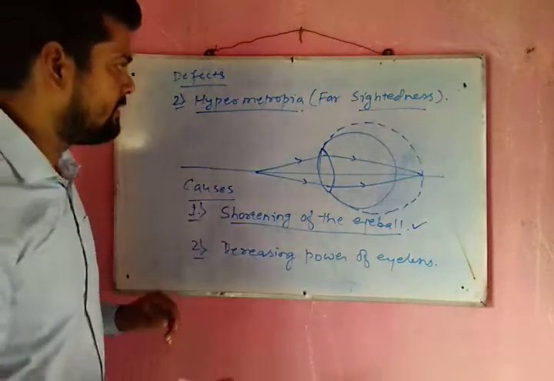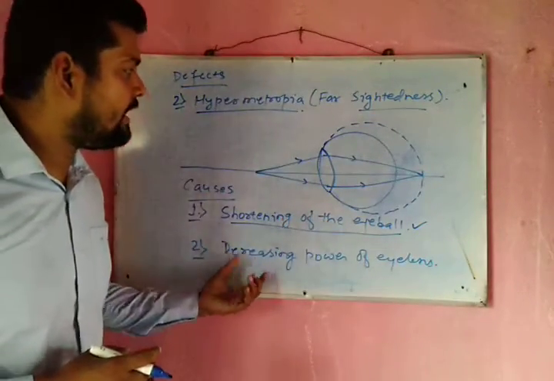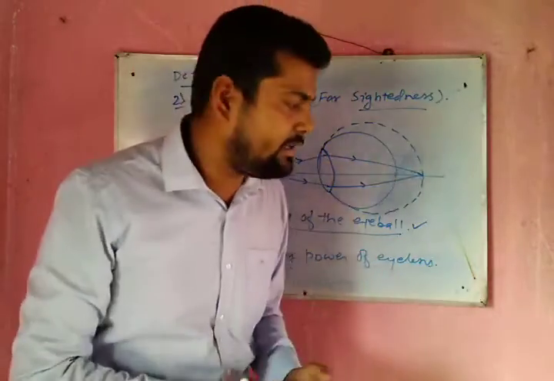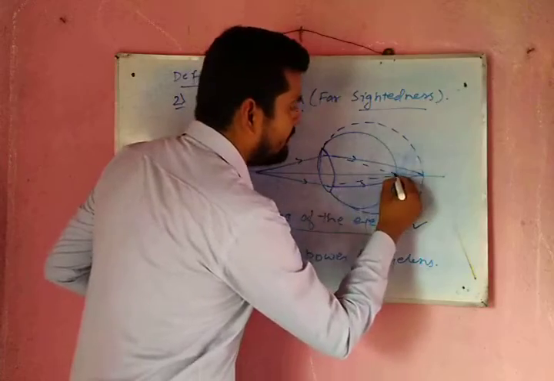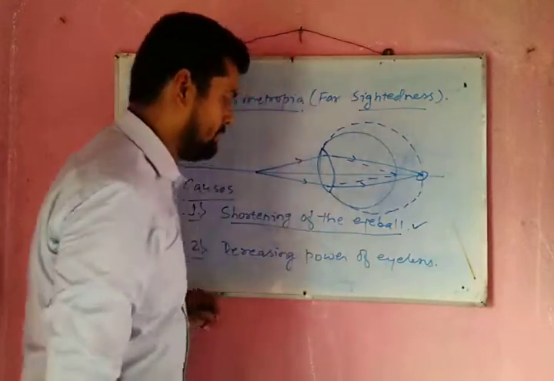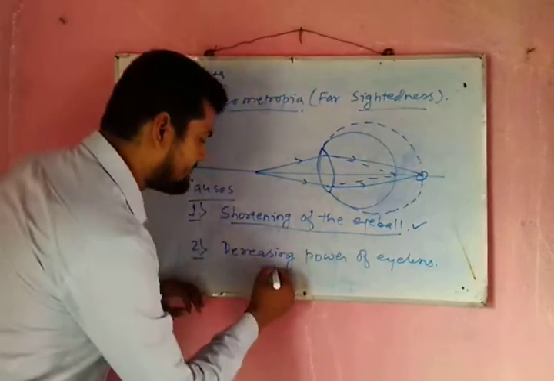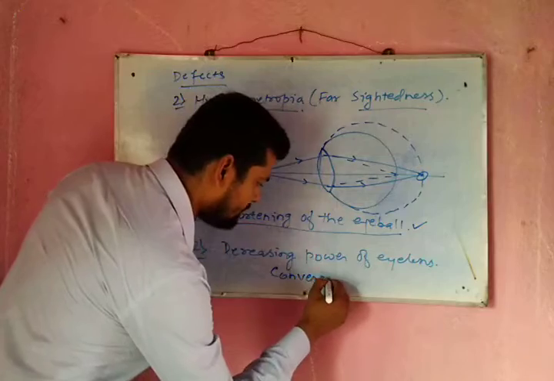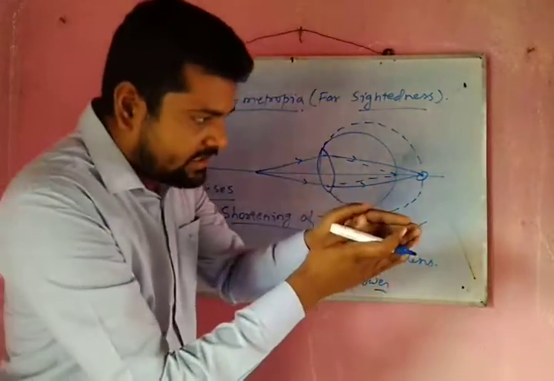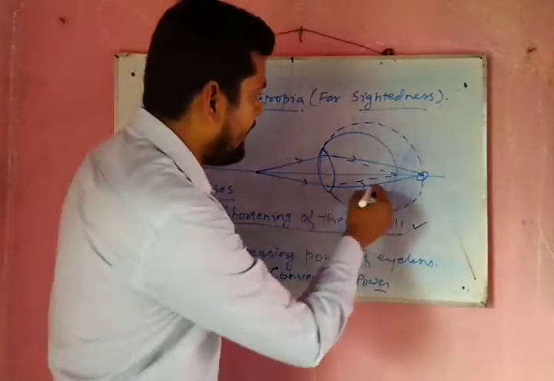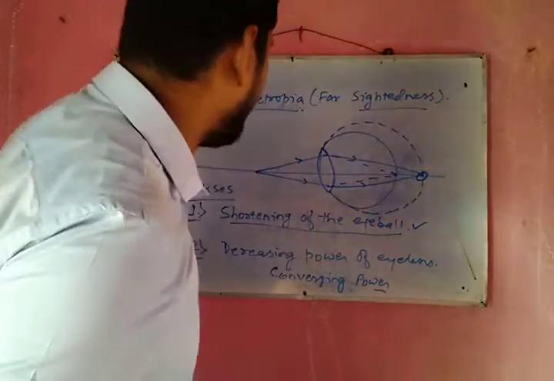And the second case, the eyeball was again fixed at its original point, but the converging power has decreased, and now the image which was earlier forming at this location is now being focused at this location. So the power of the eye lens has decreased. What kind of power? That's converging power. Means as the converging power has decreased, the focus will gradually move forward and the image will be formed behind the retina. So how can it be corrected?